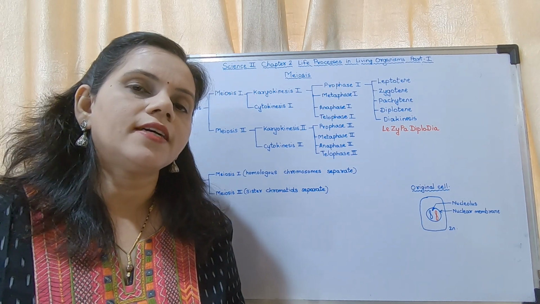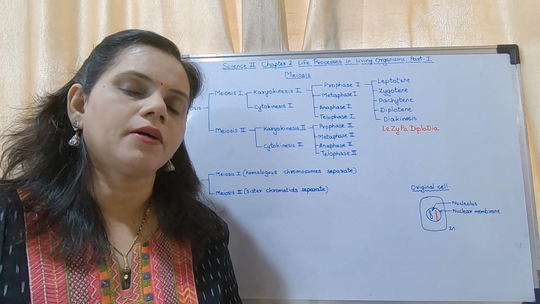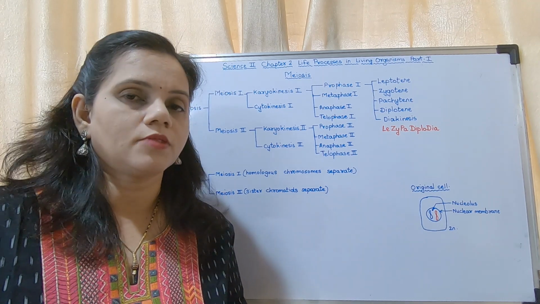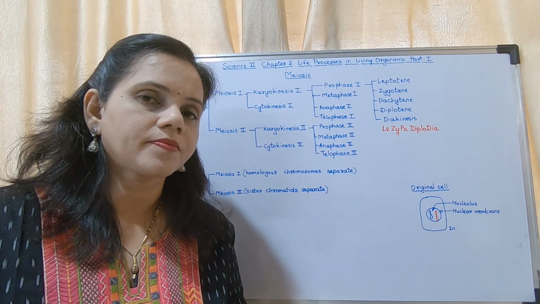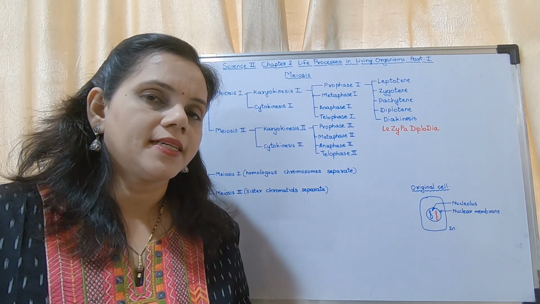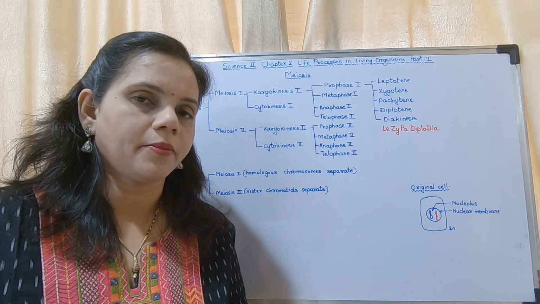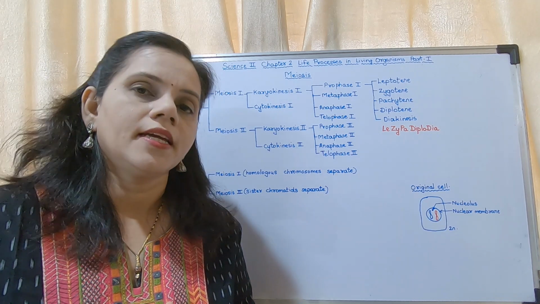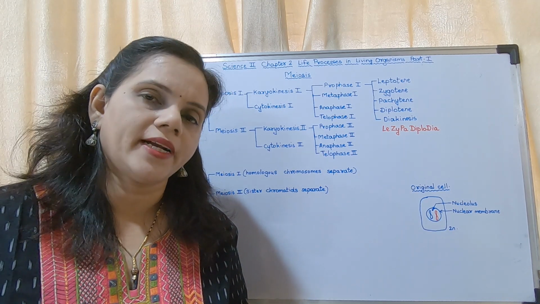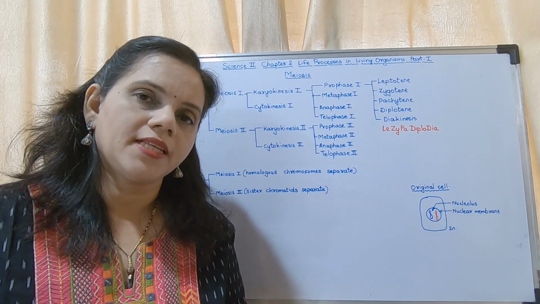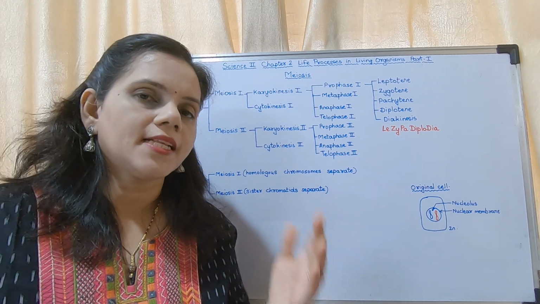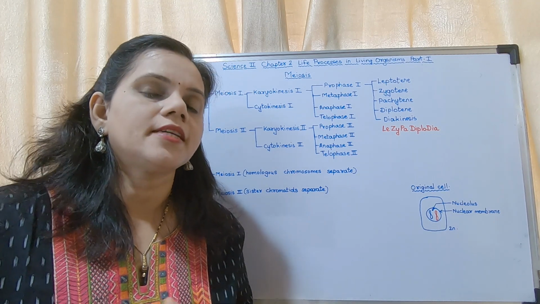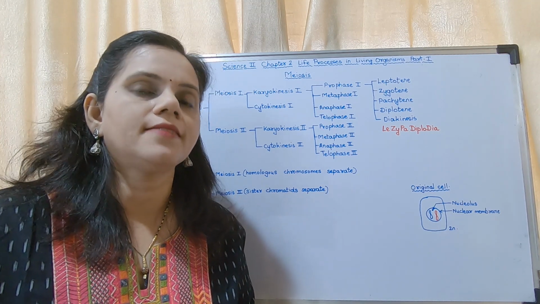Now meiosis, where does it occur? This type of cell division, that is meiosis, occurs in germ cells. What are germ cells? Do you remember? They are cells present in the reproductive system. Okay, in the last lecture I had told you about mitosis. Mitosis takes place in somatic cells and meiosis takes place in germ cells. Somatic cells are all the cells present in the body except the germ cells. Germ cells are present in the reproductive system.